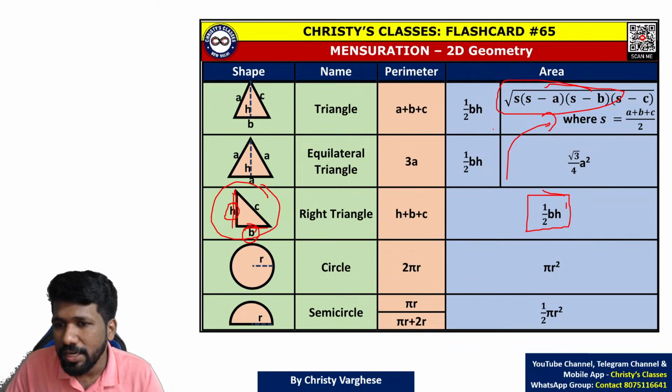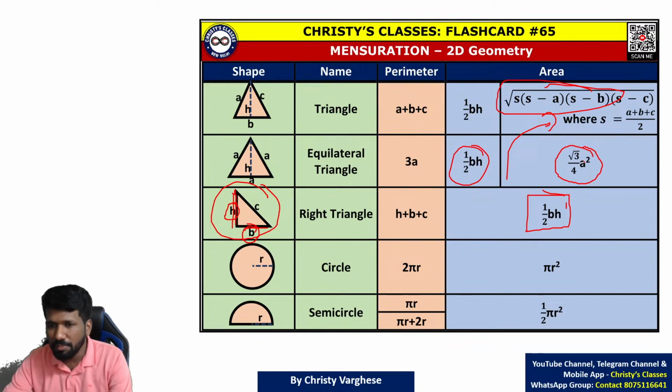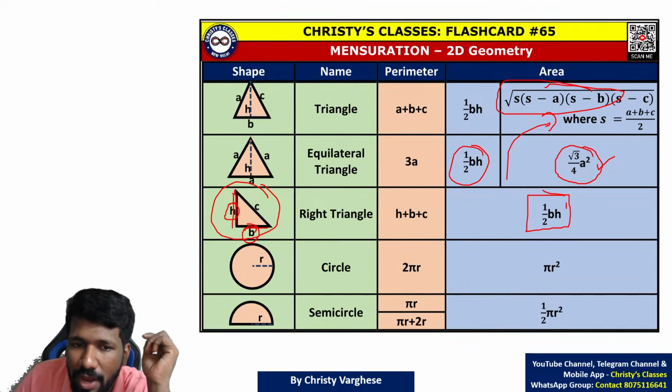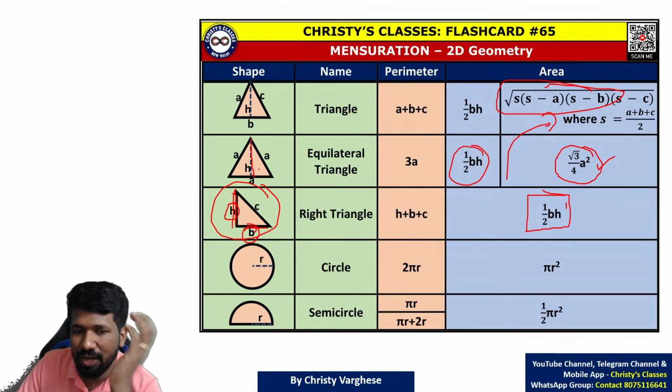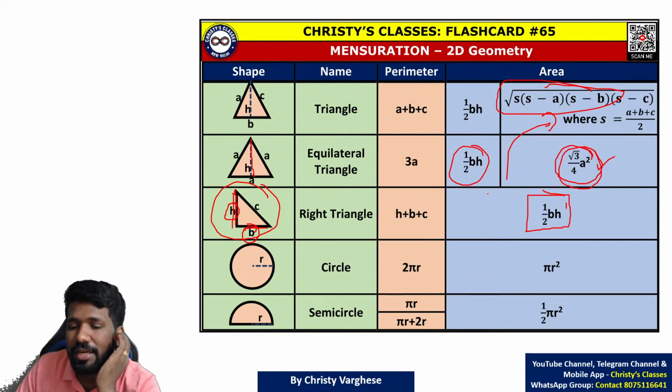For an equilateral triangle, you can use half base into height, but as all sides are equal, there is a special formula for area, root 3 by 4 a square. If you know that, it will be easier. Otherwise, you have to find the height using the Pythagoras theorem and all, which will be time consuming. So if you want to save time on an equilateral triangle, root 3 by 4 a square, where a is the side length, can be used.